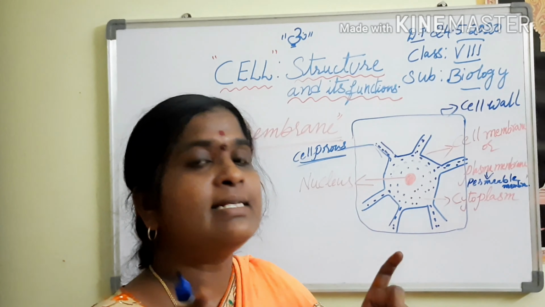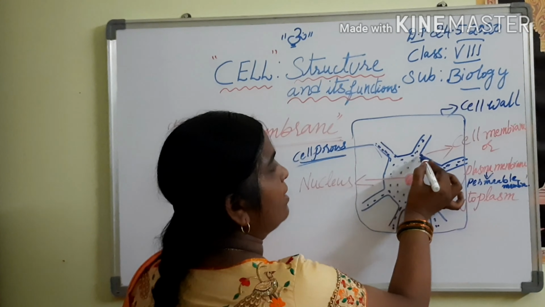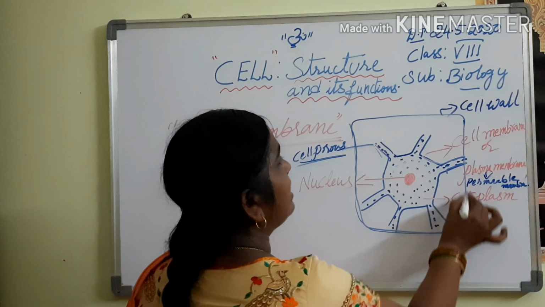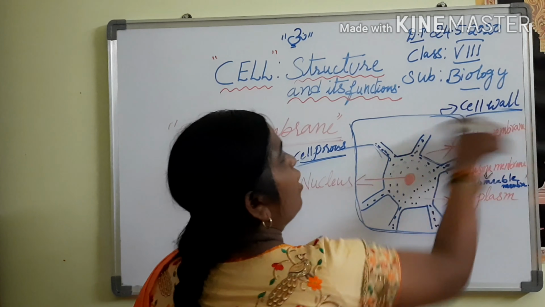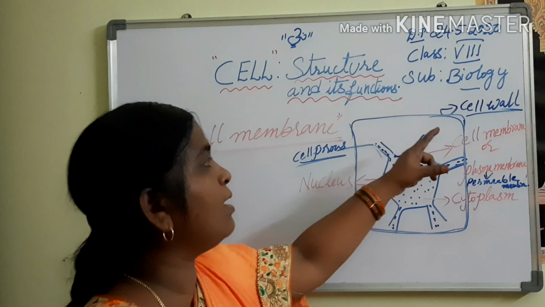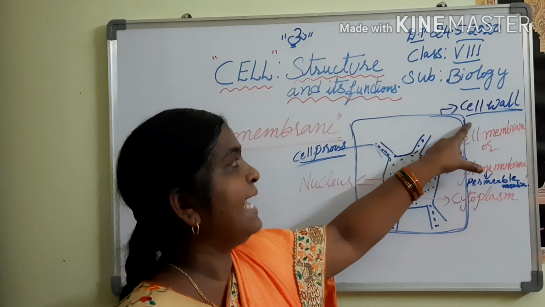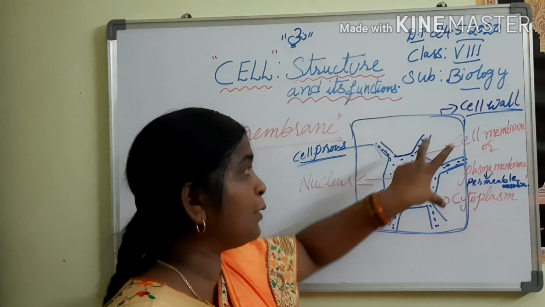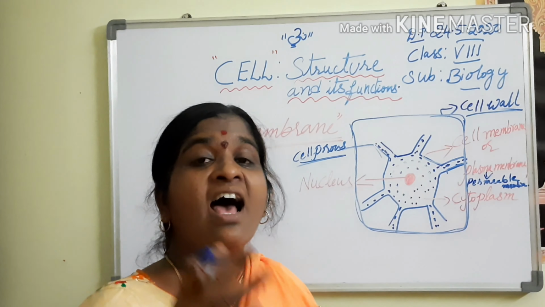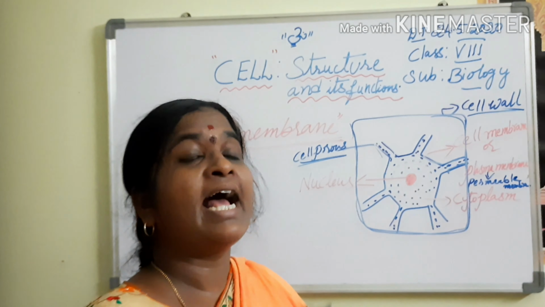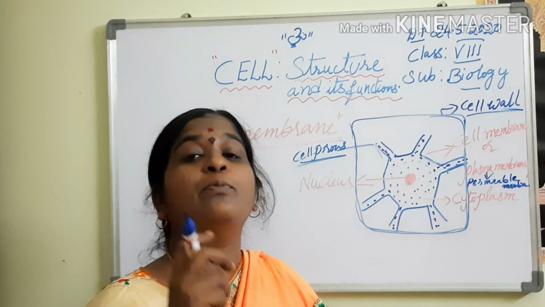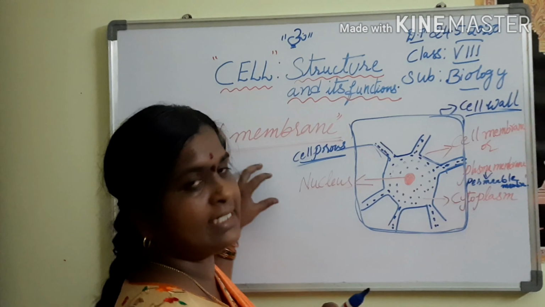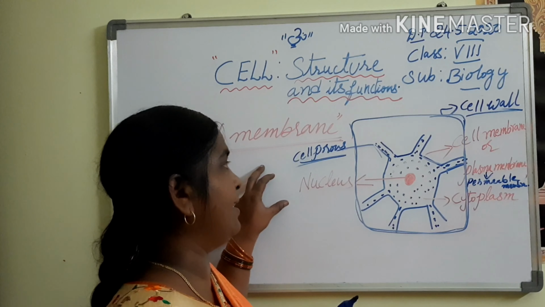Coming to the plant cells as well as the bacterial cells, they have a cell wall. What do they have? Cell wall. That means this cell membrane is covered with an outer layer, that is the cell wall. What is the important role of this cell wall? It protects the cell membrane and also protects the overall cell from high atmospheric conditions, high wind speed and atmospheric moisture. Understood? This is the importance of the cell membrane.